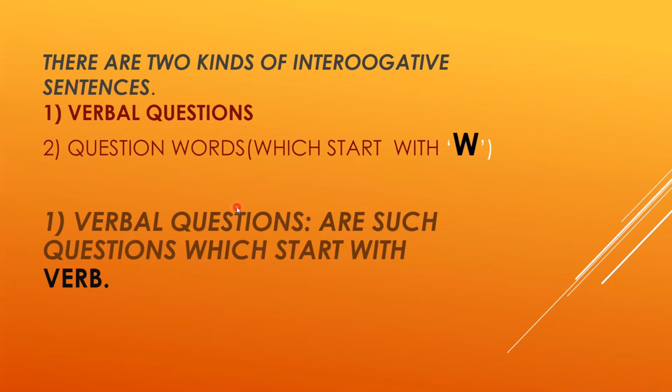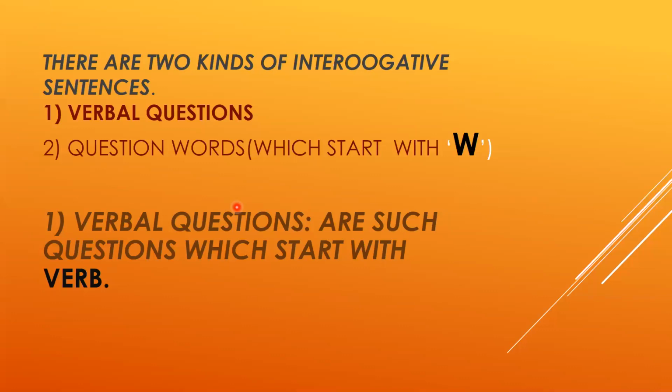Like, am I going to school? For example, if you have a simple sentence, I am going to school, how will you change the sentence into a question, into interrogative? Like, am I going to school? Or, he is eating an apple. Is he eating an apple?